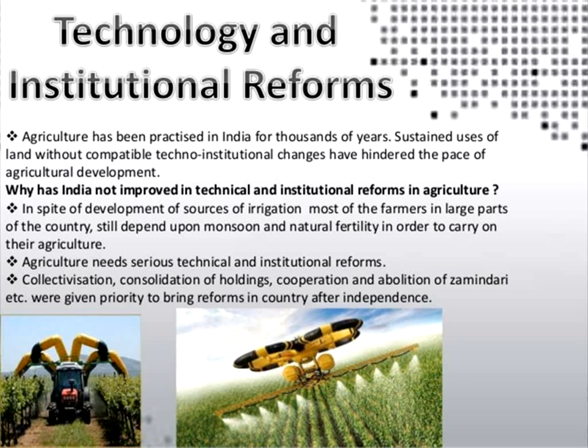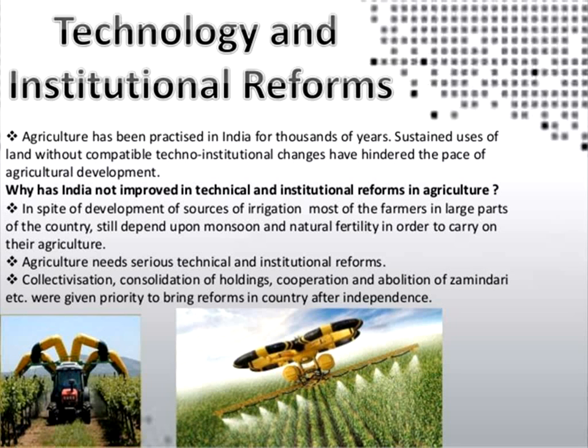The term institution is related with government, and the steps taken by the government for the development of agriculture, how they are developing farmers' income and all those things, that is what we are calling institutional reforms.